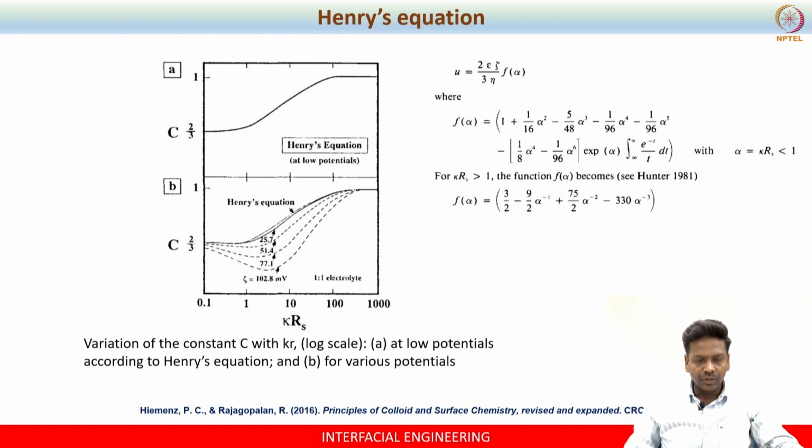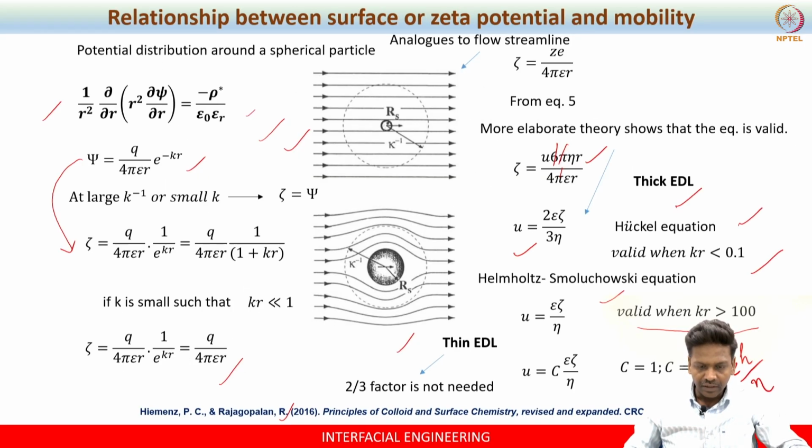Now the question comes, what if the kr is in between? That is the important question to be addressed. You know that when kr is less than 0.1 we have the Huckel equation, and when kr is greater than 100, we have the Helmholtz-Smoluchowski equation to determine zeta.